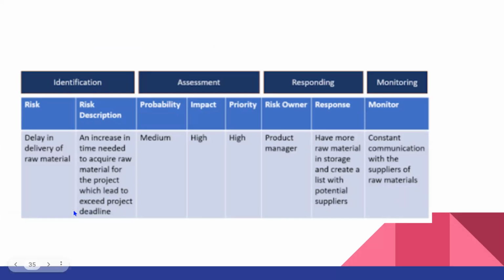For the project risk, we also have to prepare a risk register. The risk register is part of our responsibility. For example, delay in delivery of raw material, and we have to analyze probability and impact, and also discuss who will be responsible for this, and what should be done if this particular risk happens.